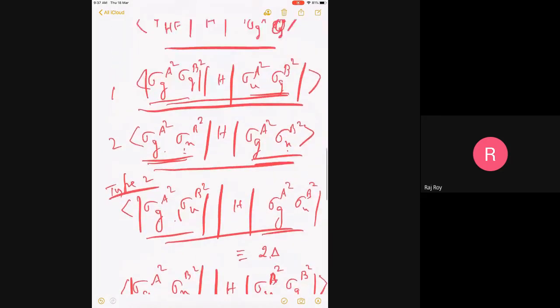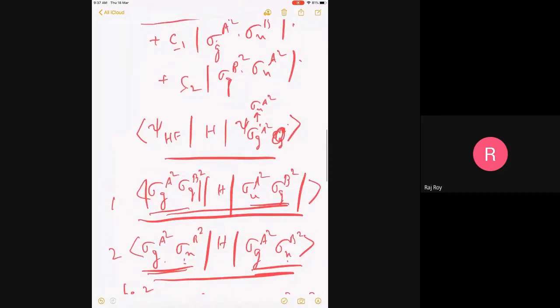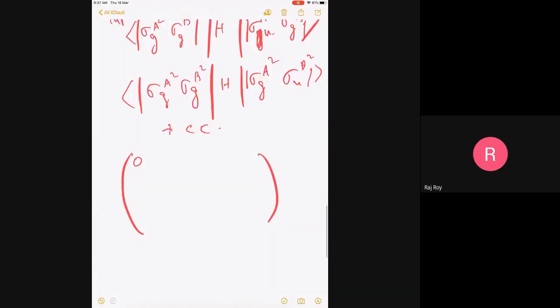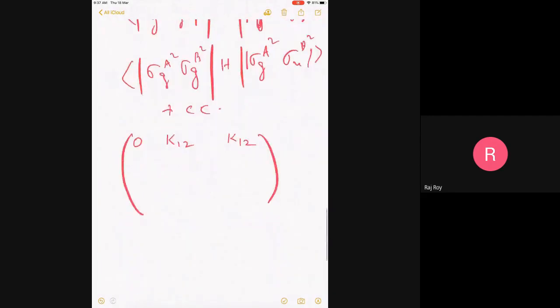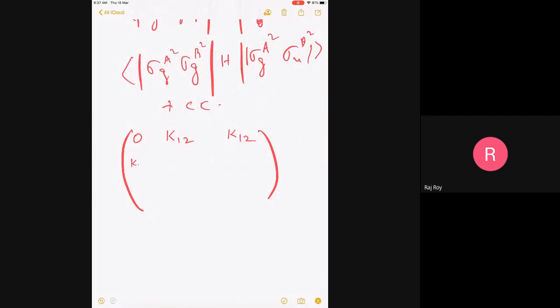So I'm calling it K12. That's an exchange integral. Why is it K12? I will tell you. And then the Hartree-Fock with the other doubly excited will also be the same, because they are identical. By symmetry, you can see they'll be identical. All right. So both of them are K12. And then you have 4 terms which are doubles with doubles. So 2 of them which are diagonal would be 2 delta, 2 delta, and the off-diagonal ones will be 0 because they are the 4 electron differences.